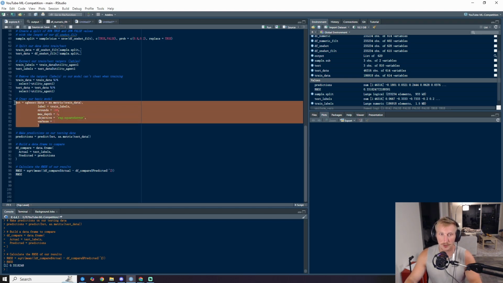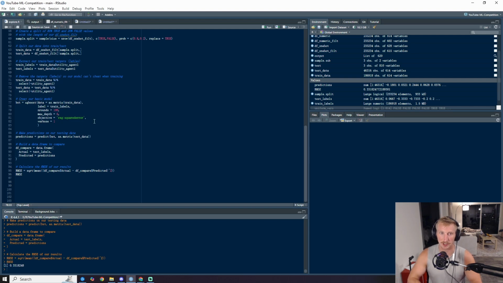What we want to do to really optimize this is something called a grid search and cross validation. Cross validation is just a good way to make sure that your results are consistent across lots of data that your model hasn't seen. Right now our RMSE is 0.33, so cross validation would run this on different sets of testing data, and then it would average those RMSEs, and we'd get, okay, the average RMSE was like 0.35 for our model because we cross validated it on a bunch of other testing data.